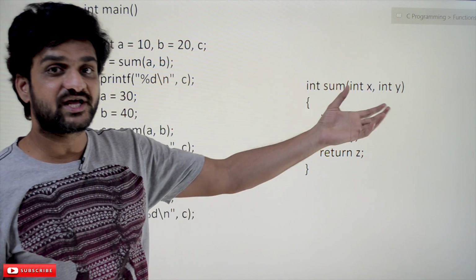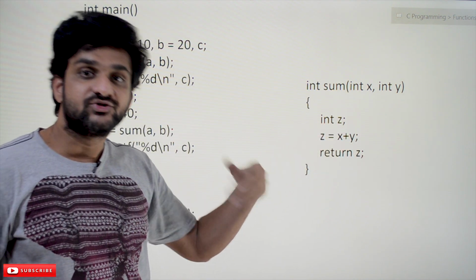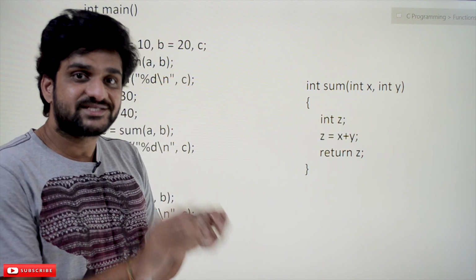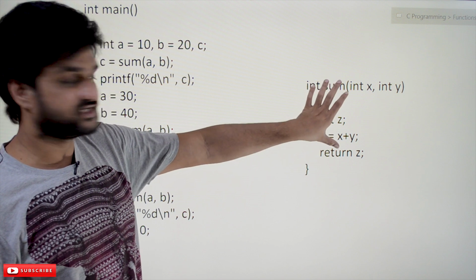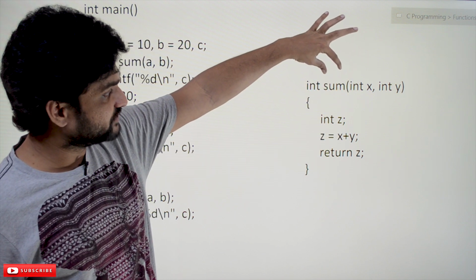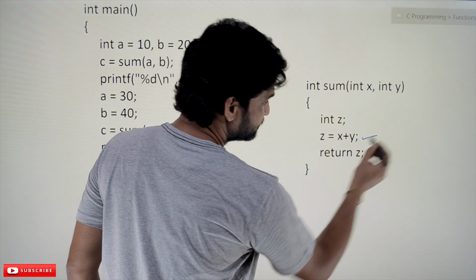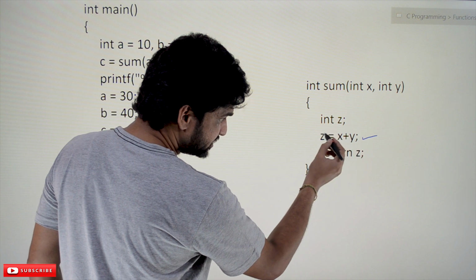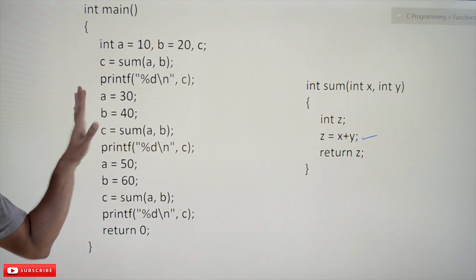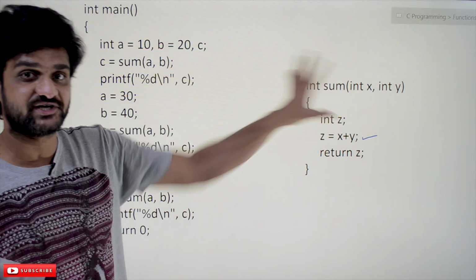How to declare a function, how to call a function, and how to define a function, we'll try to understand in later classes. Right now, just understand that this is a function called sum. This function adds two numbers x and y, that value is stored in z, and the value of z will be returned back to the main function. This is the job of this function.